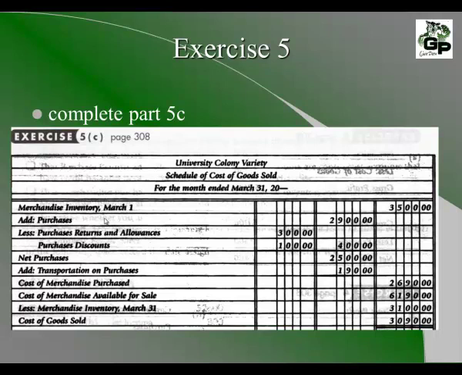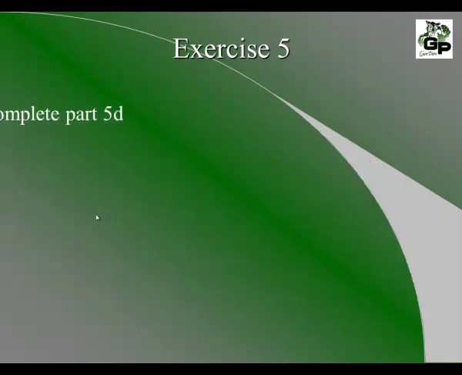The cost of merchandise available for sale is $3,500 plus $2,690 gives us $6,190 available for sale. At the end of the month, we have the inventory calculated to be $3,100. We subtract that from the cost of merchandise available for sale. That leaves us with the cost of goods sold of $3,090. Now complete part 5D, and I'll pause and then we'll discuss the answer.